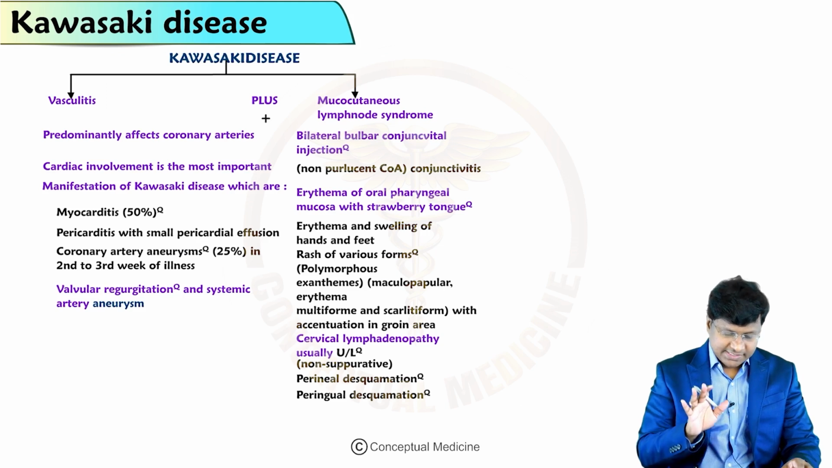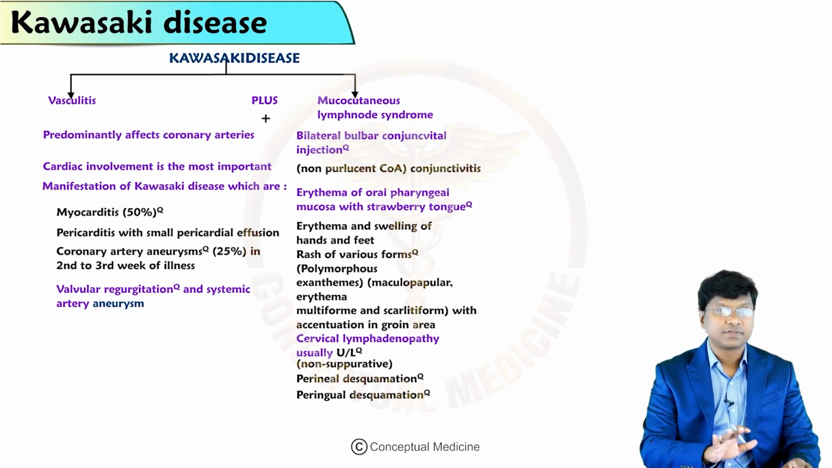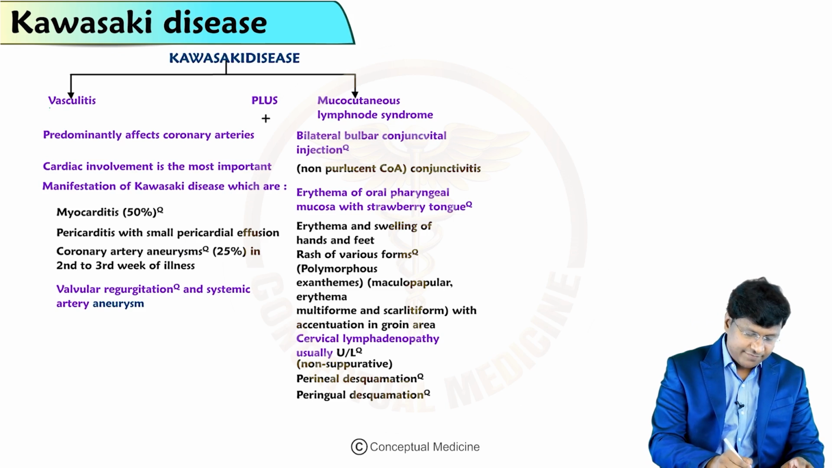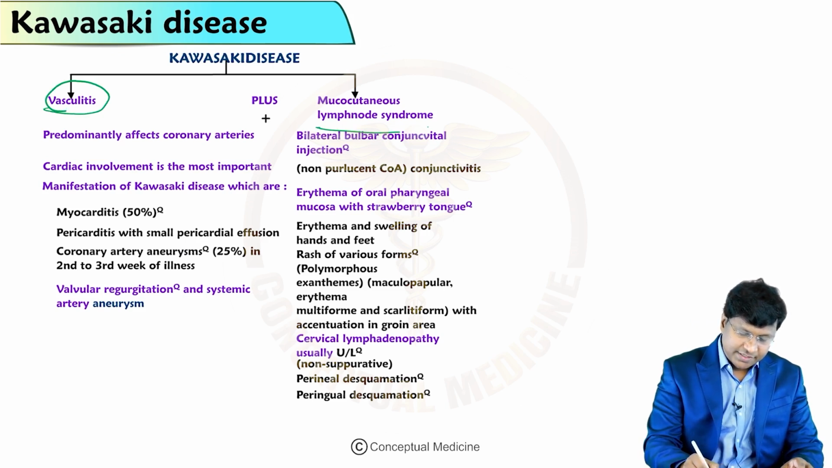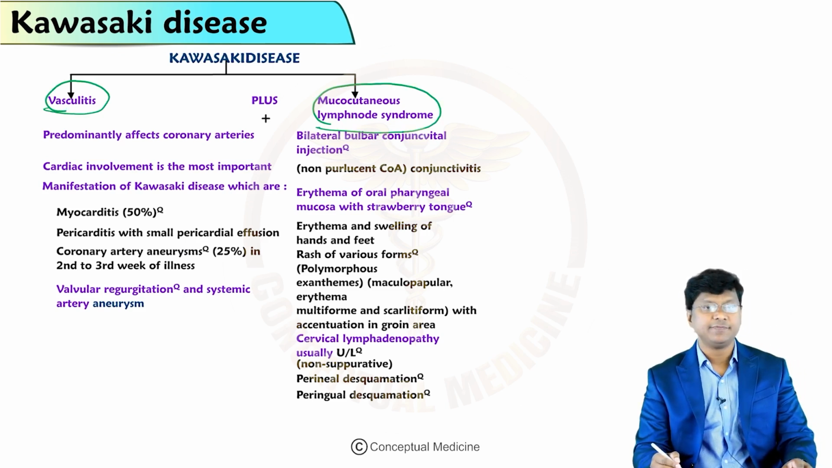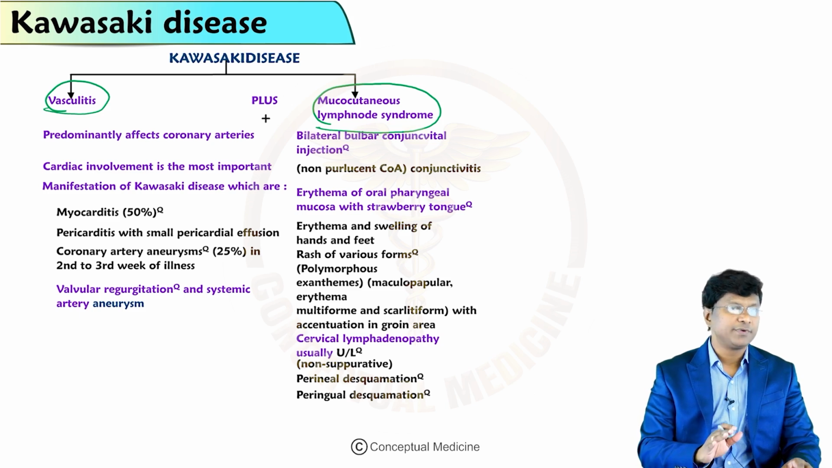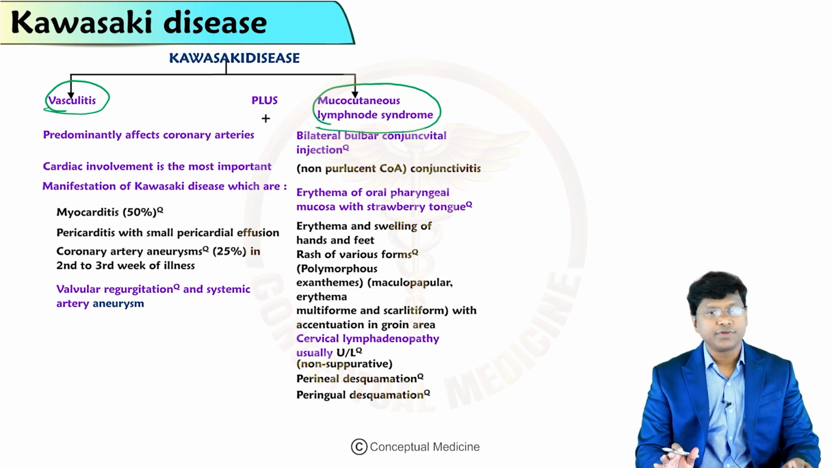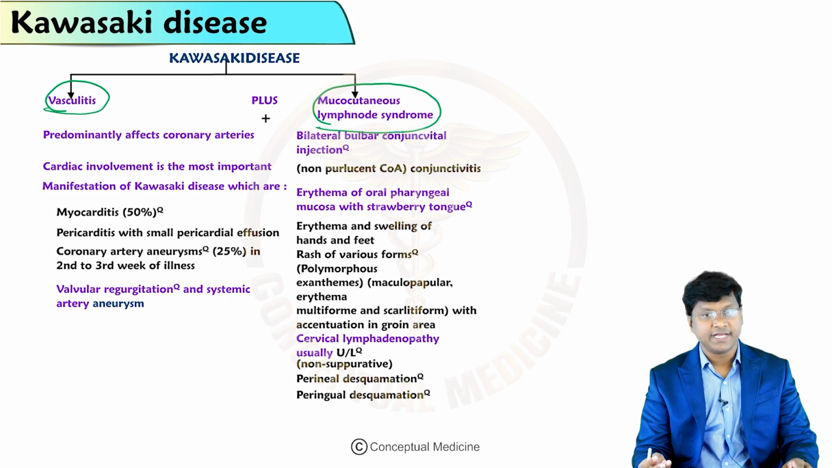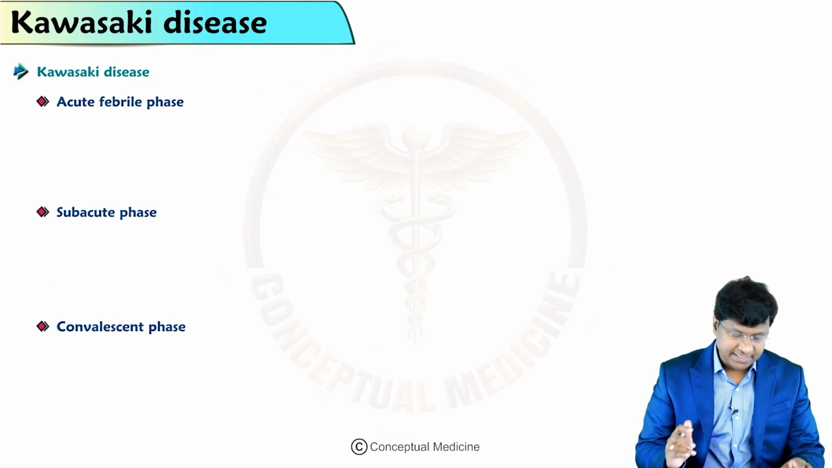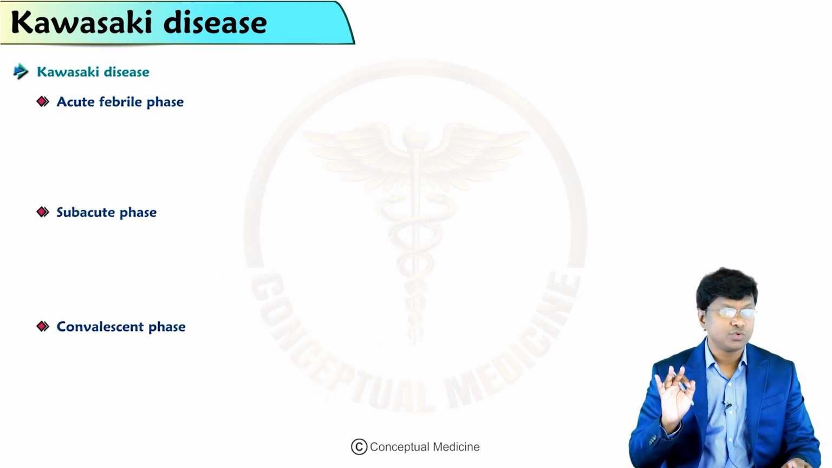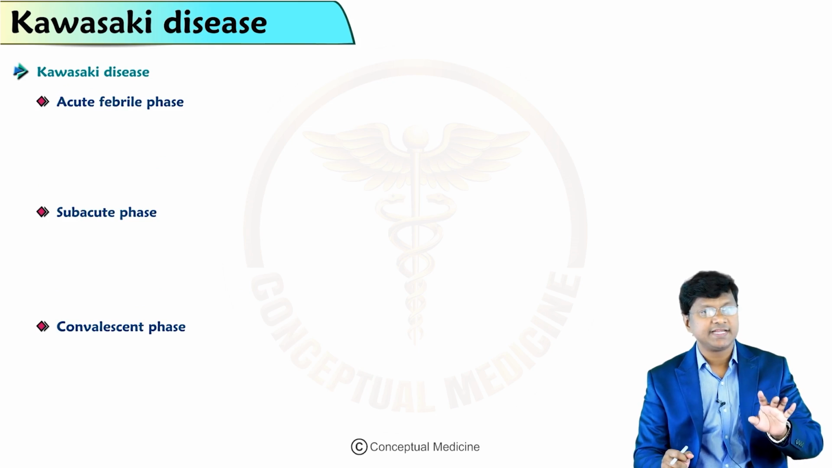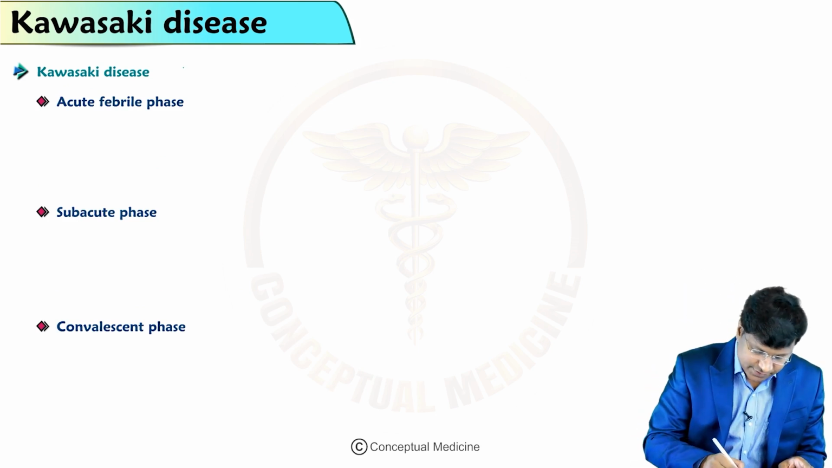Okay, so this is a summary of the entire Kawasaki. So you have the vasculitis component and you have the mucocutaneous lymph node component. Vasculitis component, coronary artery involvement. Mucocutaneous lymph node involvement of the eye, involvement of the skin, and involvement of your cervical lymph nodes. Now this particular Kawasaki, you have totally 3 phases. It is generally divided into 3 clinical phases.